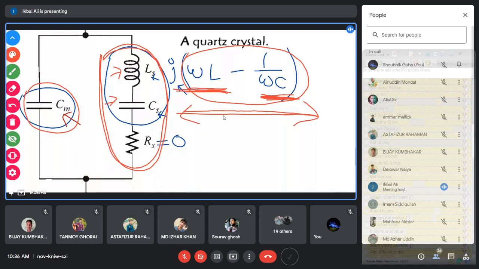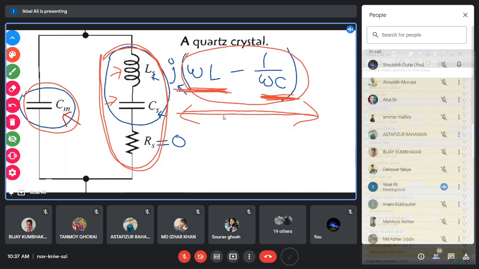To get the parallel resonance, this series combination of LC should have an equivalent impedance which is that of an inductor. That is why omega L should be larger than 1 by omega C. In that case, J into omega L minus 1 by omega C becomes positive. And you know that positive J means you have an inductive impedance, and negative J means you have a capacitive impedance. So parallel resonance occurs when omega L is larger than 1 by omega C.